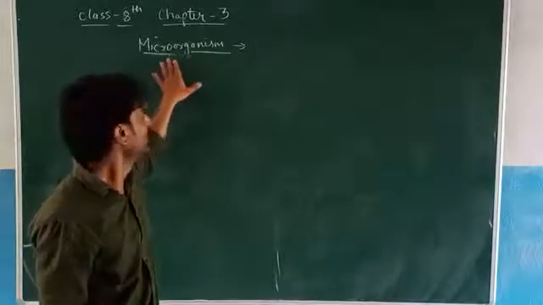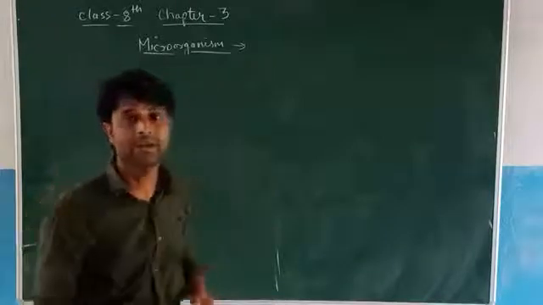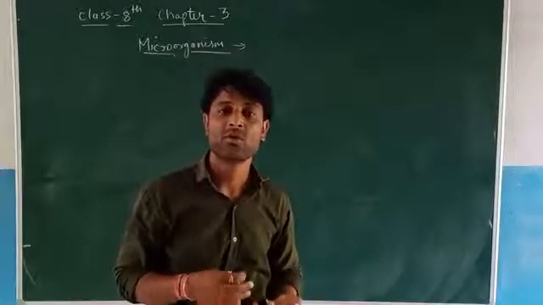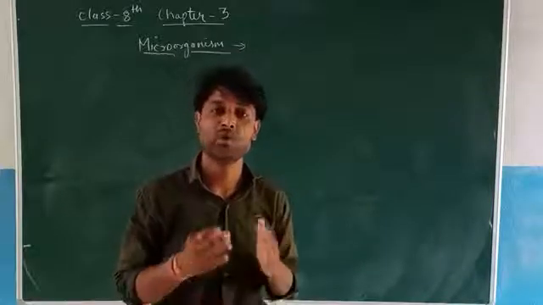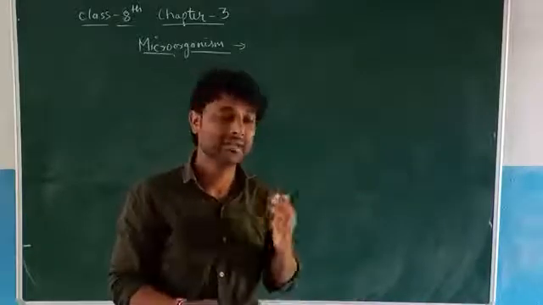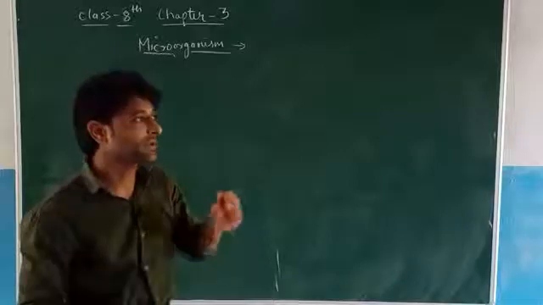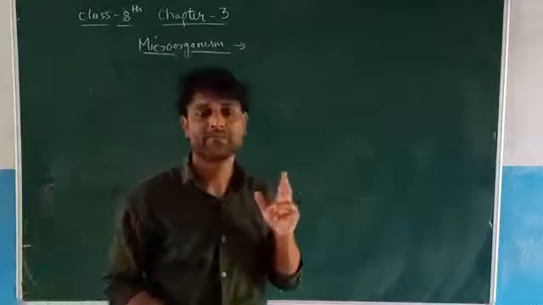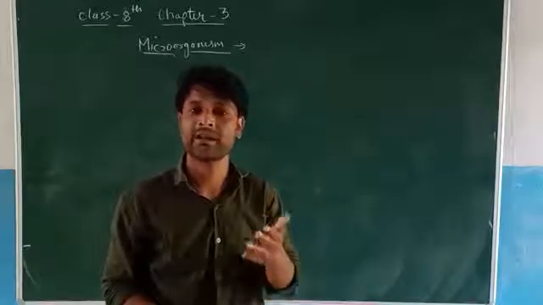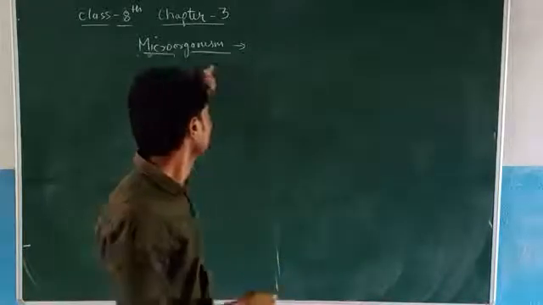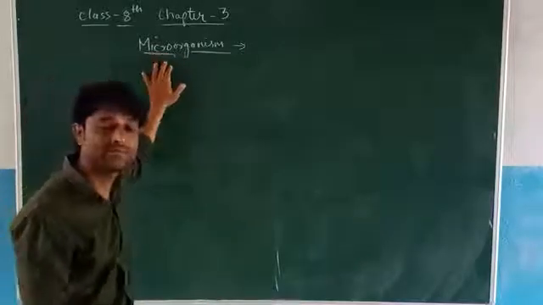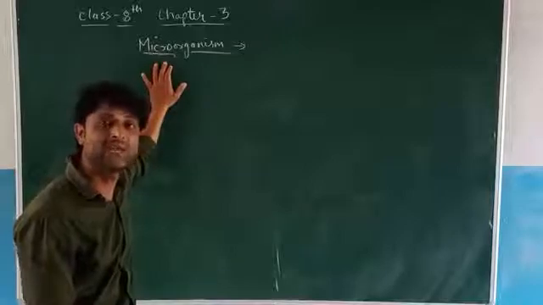Microorganisms are very minute organisms, or we can say very tiny organisms, that can be seen only by microscope. They cannot be seen by naked eyes. Without the help of a microscope, we can't see these microorganisms. So, what are microorganisms? Microorganisms are the organisms which can be seen only by microscope.